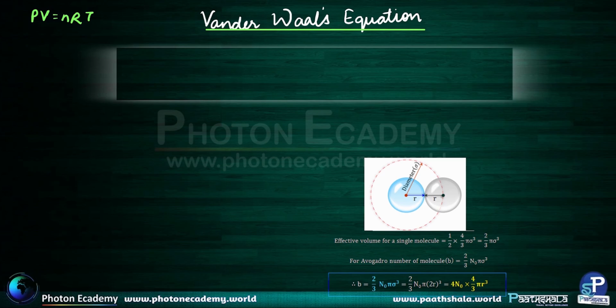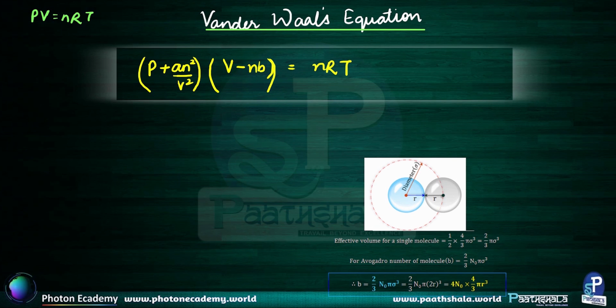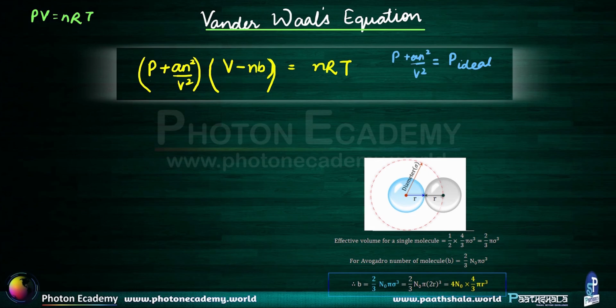Now, what that equation looks like is (P plus a n square divided by V square) times (V minus nb) is equal to nRT. Now let's try to understand the significance of all these terms. Here, the first term, which is P plus a n square divided by V square, is basically equal to P ideal. The P we put in here in the equation is real. The V is also real. Okay. And similarly, we can say that V minus nb is equal to V ideal.